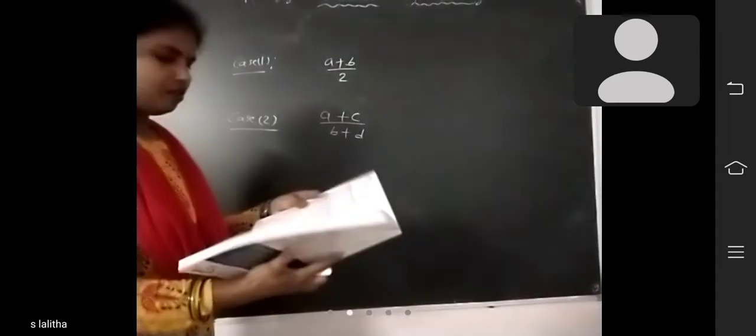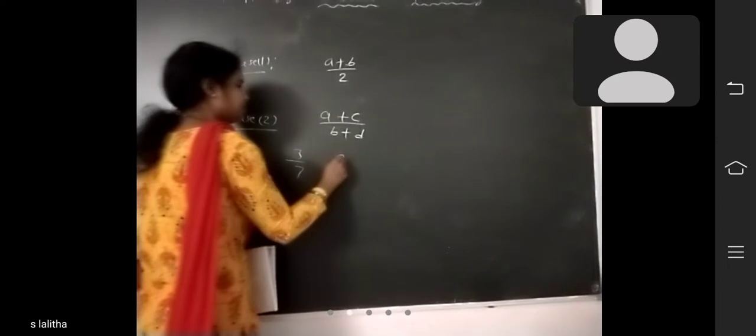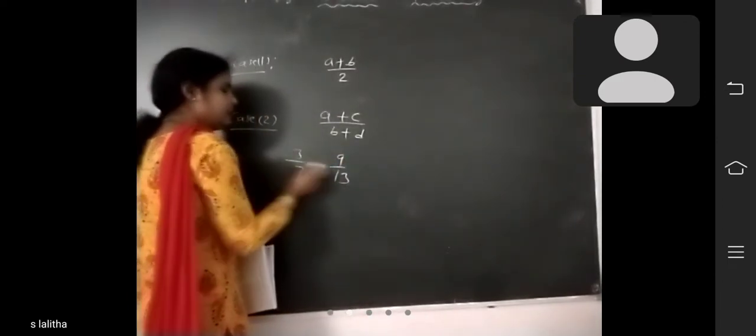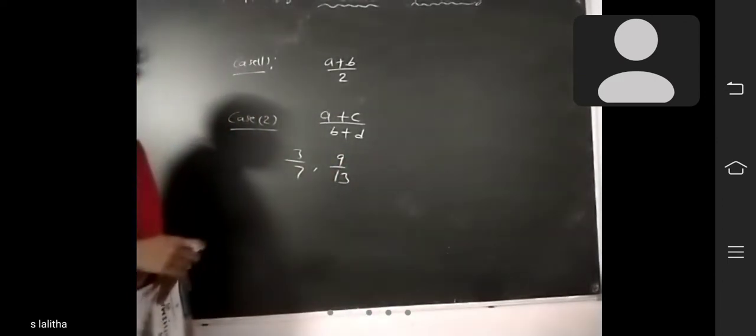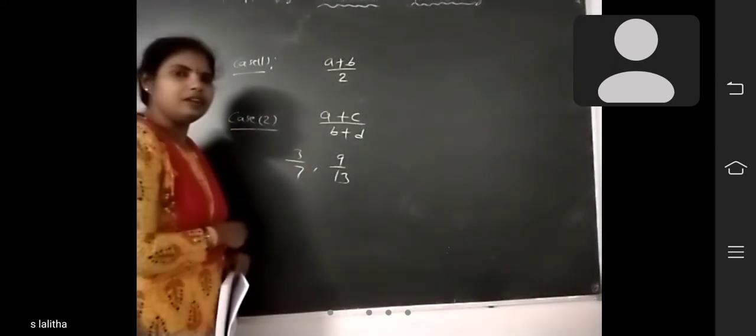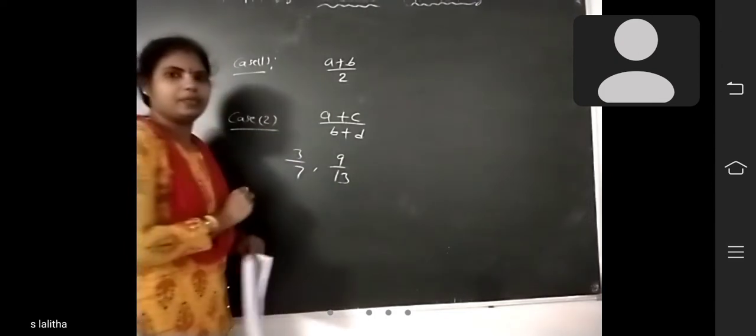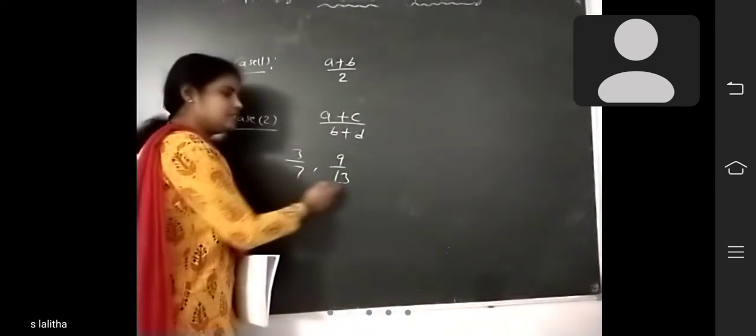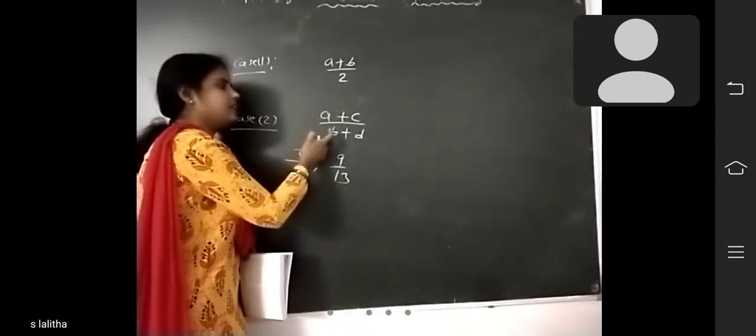If you take, shall we go to an example? 3 by 7 and 9 by 13. So here there are two rational numbers. You have to find a rational number between these two. How to find? You have to take this formula. Why? Because your denominators are different now. That's why we are taking this formula.